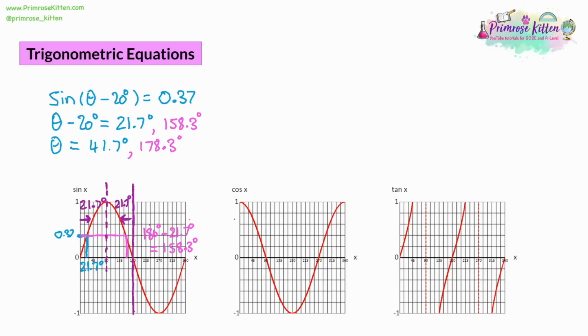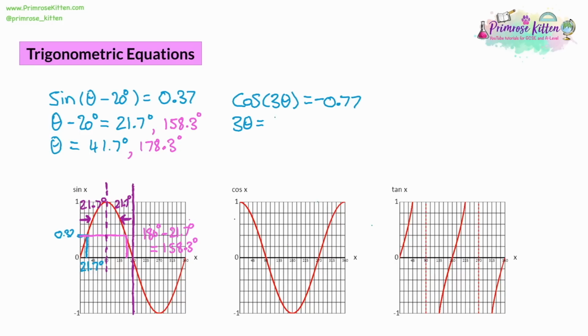The second type you might find, rather than adding or taking something onto theta, is with our next question, where we're going to have cos of theta multiplied by 3, so cos of 3 theta, and that's going to equal negative 0.77. Again, we follow the same process: we try to get rid of the cos first and get theta on its own. We need to do inverse cos to both sides. That gives us 3 theta is equal to the inverse cos of negative 0.77.